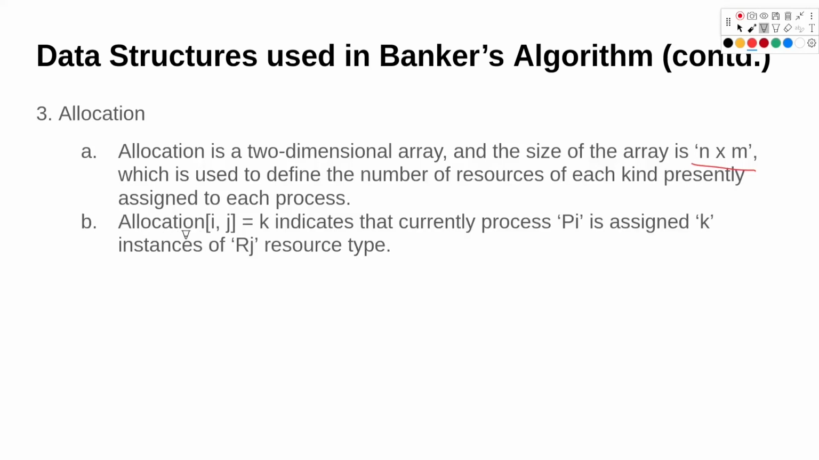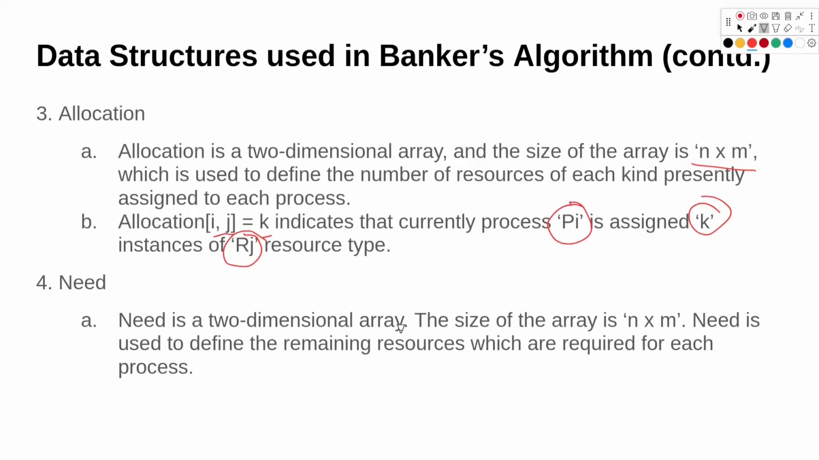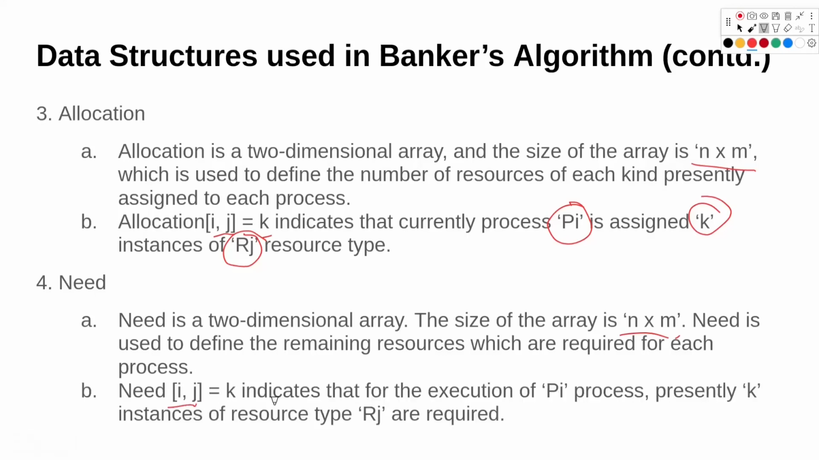So if we see an example, allocation of ij equal to k, this will indicate that process pi is assigned k instances of resource rj. Fourth one is need. So need is also a two-dimensional array. The size of the array is n cross m and it is used to define the remaining resources which are required for each process. So need of ij indicates that process pi presently requires k instances of resource rj.